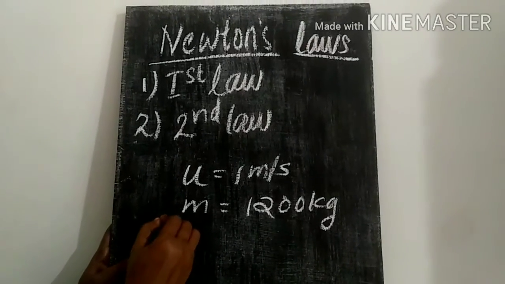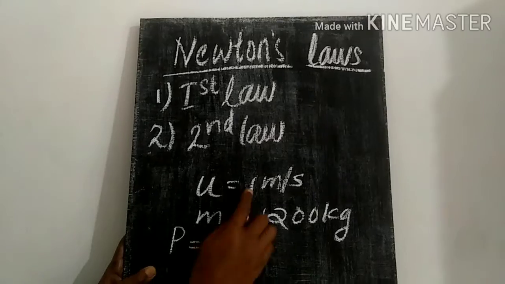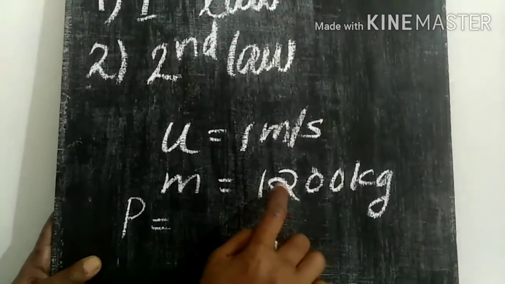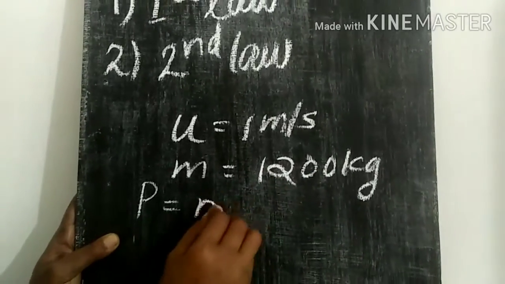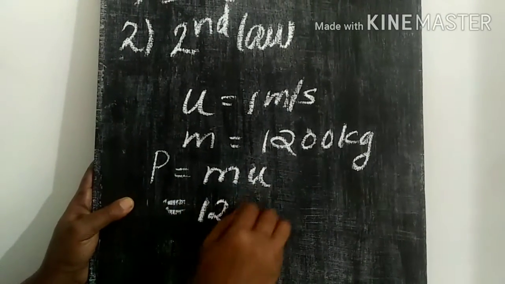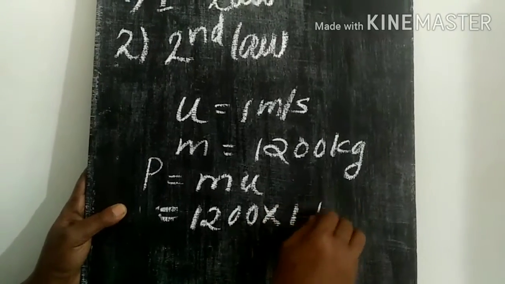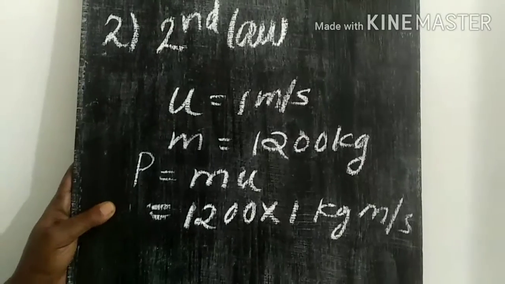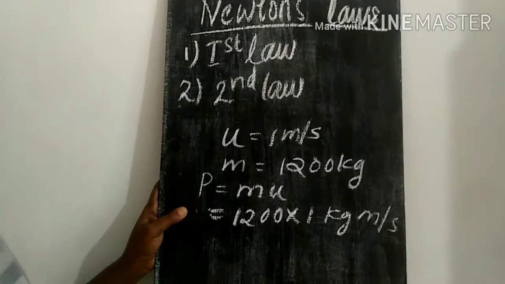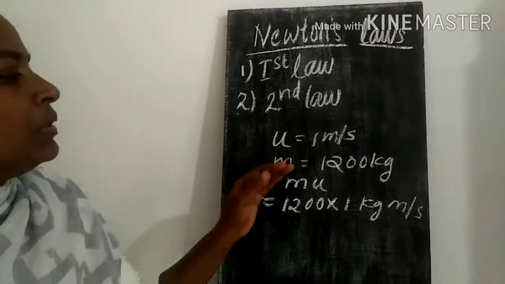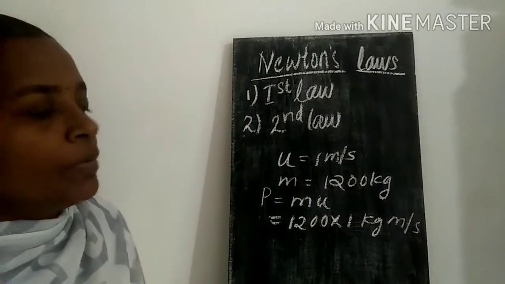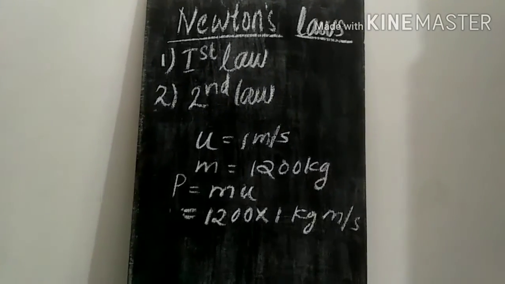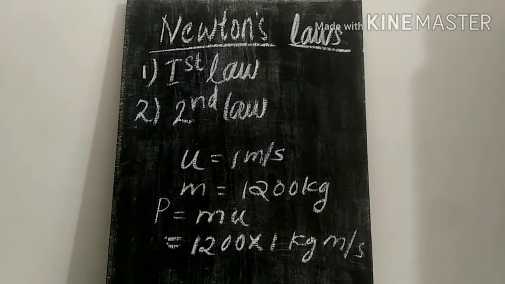And we can say that the momentum of the car, for u equal to 1 and m equal to 1200, is m into u, that is equal to 1200 into 1 kilogram meter per second. This is called the initial momentum. Now the engine cannot start, because the initial velocity is only 1 meter per second. That is not sufficient to start the engine.